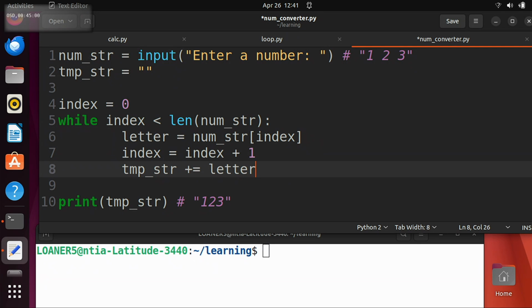You just have a typo. You called it temp string up there, and then here you're calling it something different. You just have to make sure you call it the same thing in both places. On line 2 here, you have it as TEM, and then down here you have it as TMP. Oh, that's just a typo.